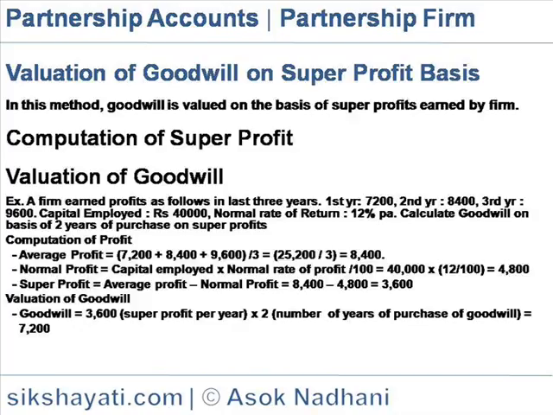So super profit is average profit, that is actual average profit, minus normal profit, is equal to 8,400 minus 4,800, is equal to 3,600. So valuation of goodwill is super profit into 2 years of purchase, so 3,600 into 2 is equal to 7,200.